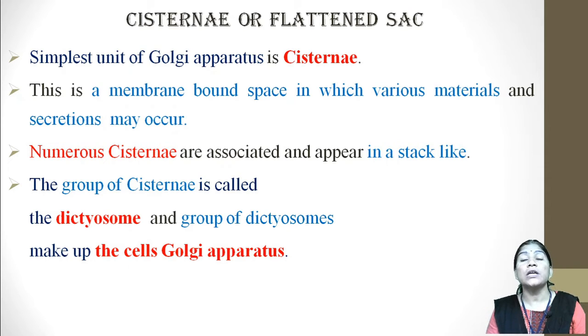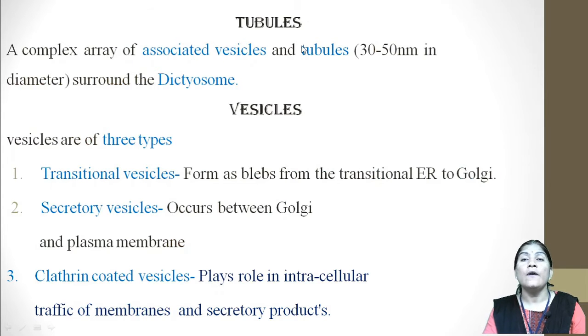The group of cisternae is called the dictyosome, and this group of dictyosomes makes up the Golgi apparatus. Next one is the tubules, a complex array of associated vesicles and tubules which are 30 to 50 nanometers in diameter and surround the dictyosome.